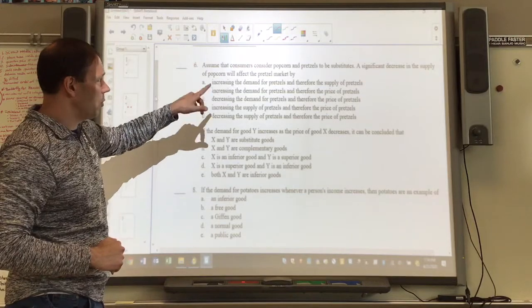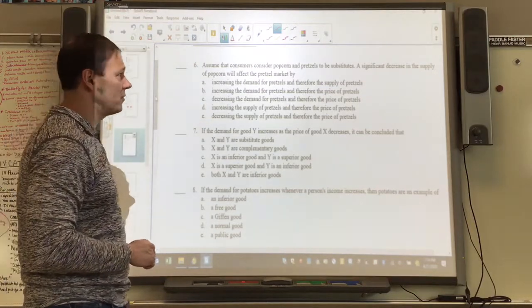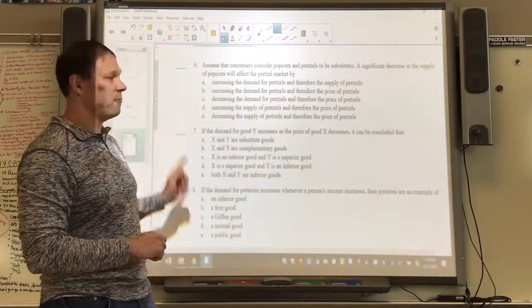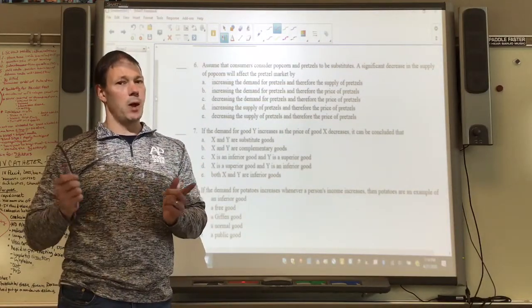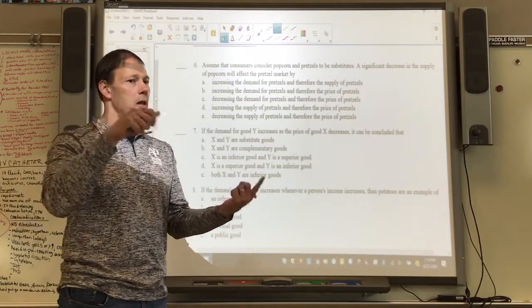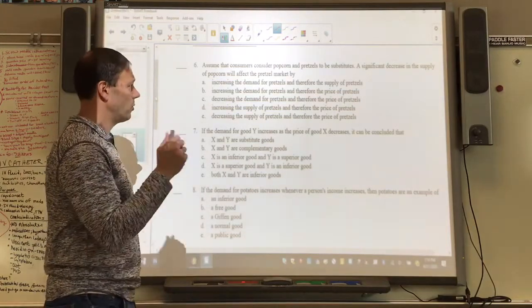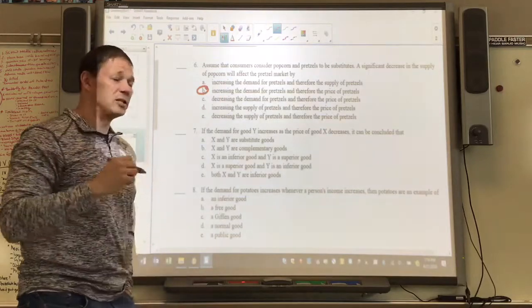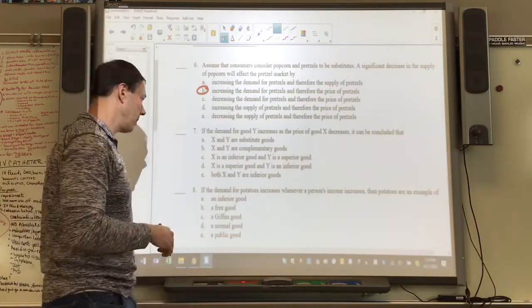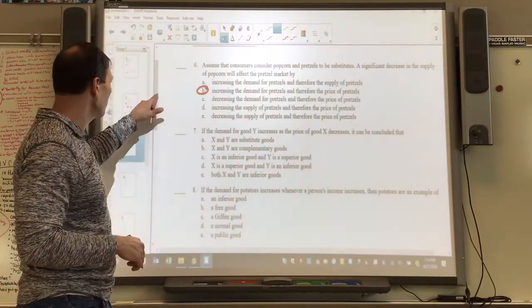All right, let's look at number 6. Consumers consider popcorn and pretzels to be substitutes. If there's a decrease in the supply of popcorn, that's going to make the price of popcorn go up. Guess what? Nobody's buying popcorn anymore. They would rather buy pretzels, and so that's going to increase the demand for pretzels, letter B, and make the price of pretzels go up, because that's what happens when demand goes up, price goes up.